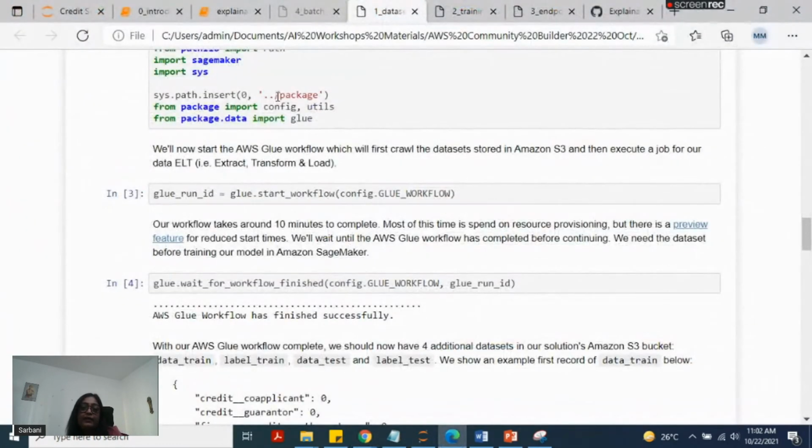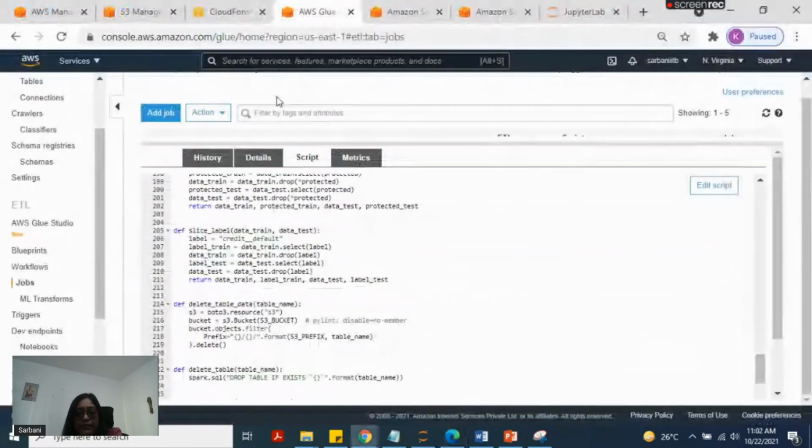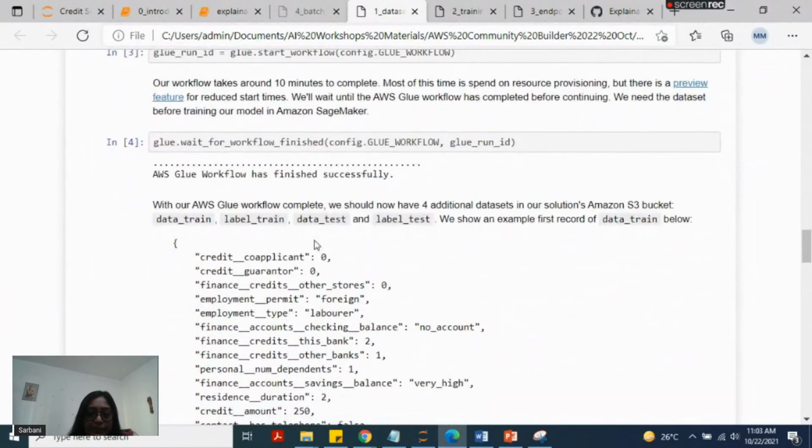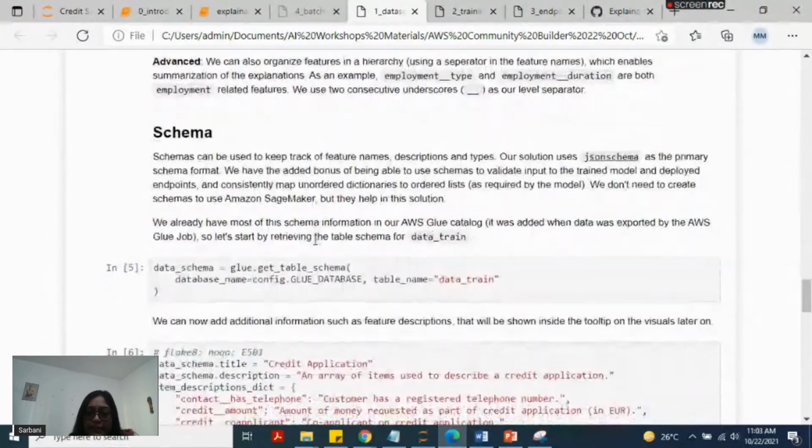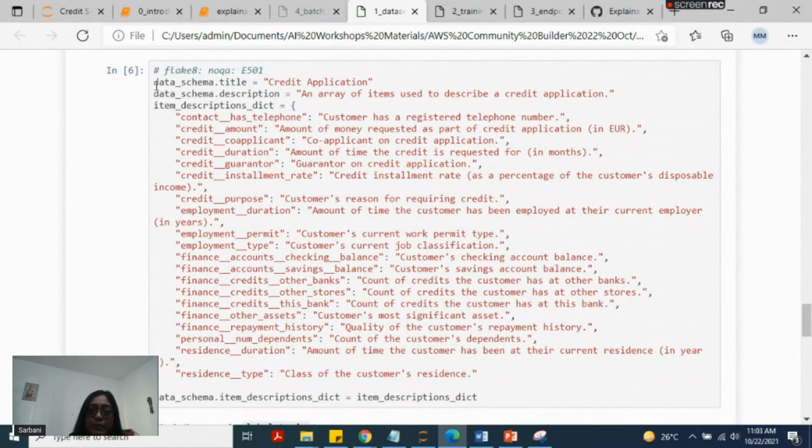And here we can exactly see the benefit of the solution, because we can customize it. Let's say we are using it for our own dataset. Then we have to customize and modify this script, or we can upload our own pre-processing script and use it for our own data. Now let's move on to the rest of the datasets. Here we can see the dataset is created. We are also building the schema in the Glue database. A schema table will be created for each of these datasets, which will be used to store the metadata information.